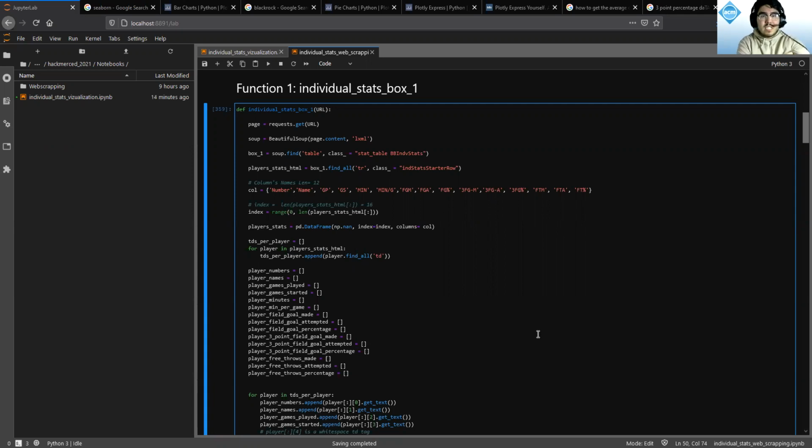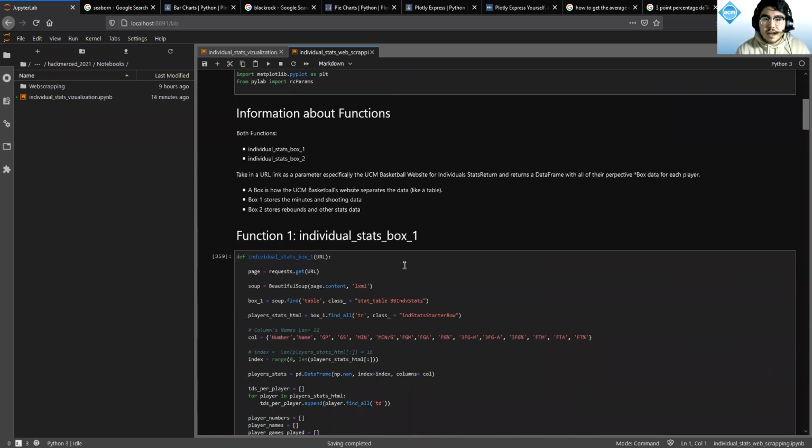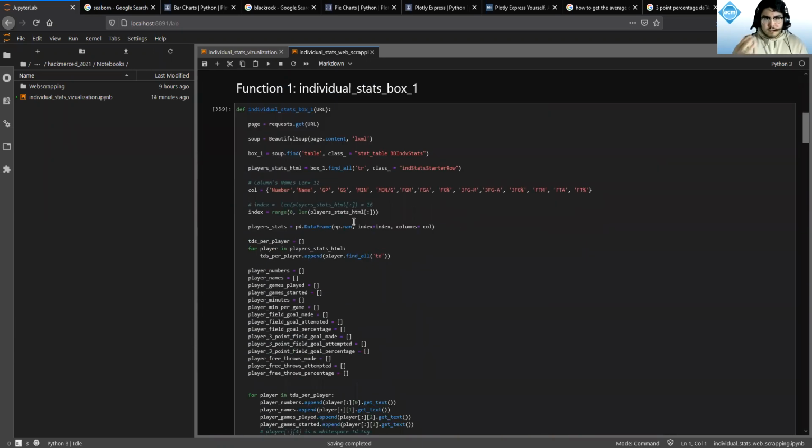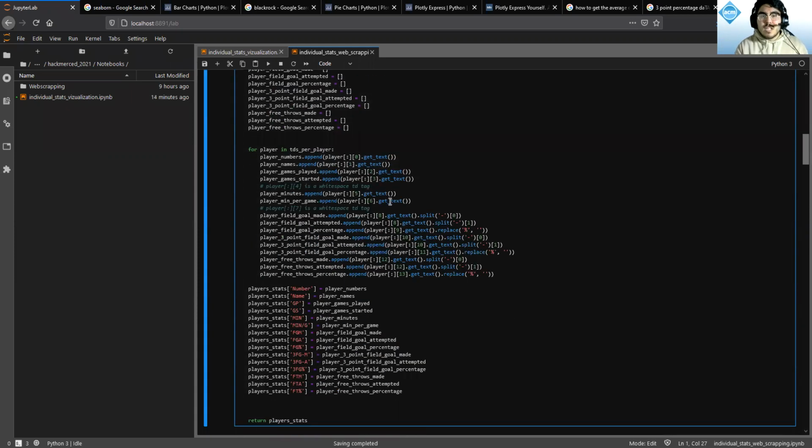So as you can see, right now we're in a Jupyter notebook, and it's my Jupyter notebook for web scraping. We have a table of content. So first, I imported some libraries. Then I have some information about the functions I created as well. Both functions do the same thing. However, on the website, there's two blocks of data, and that's what it's doing. So two boxes basically, and one is taking the data from box one, and the other one's taking the data